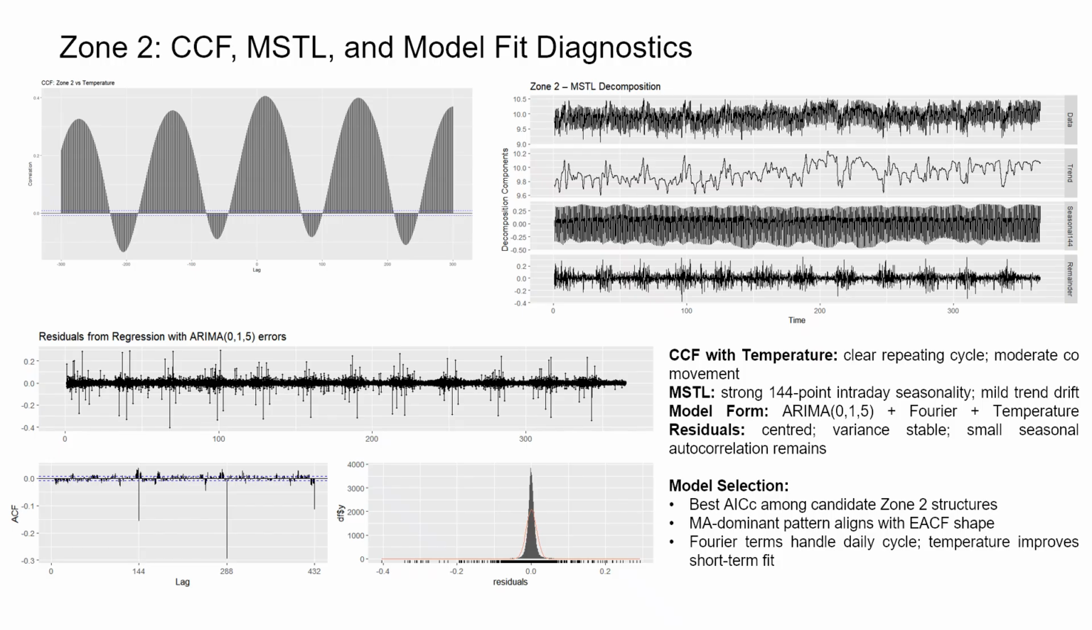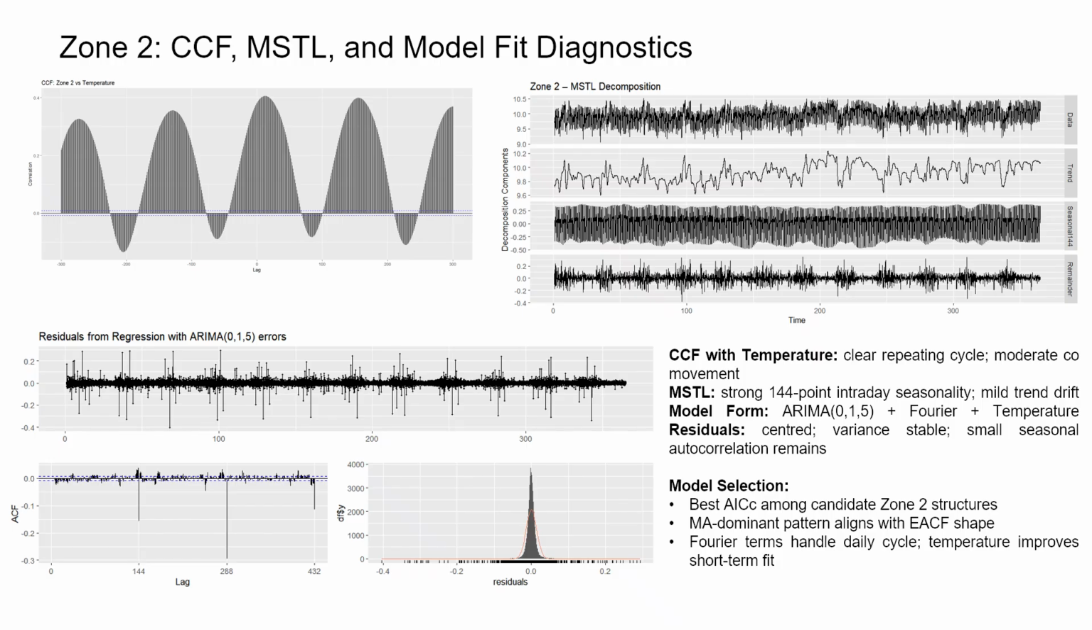The MSTL decomposition makes this even clearer. Zone 2 has one of the cleanest daily seasonal patterns in the whole dataset. The trend moves slowly with small weekday and weekend waves, and the remainder is tight with only occasional bursts from short-term usage shifts. This fits the nature of Zone 2, which mixes residential and commercial activity: predictable routine, but a bit of variation in intensity.